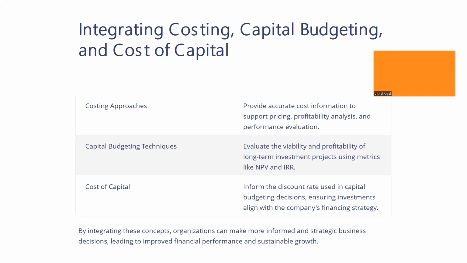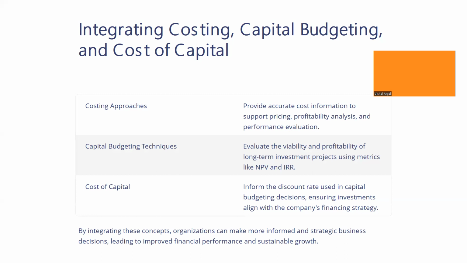At first, we evaluate the cost of the product, and then we put some margin on top of that, and we sell that product to the final consumer. So costing helps to determine the cost and price of the product that we manufacture in our factory, it helps to determine the profitability, and it helps to evaluate the overall performance of the company from the profitability, the sales value, and the cost of the product.